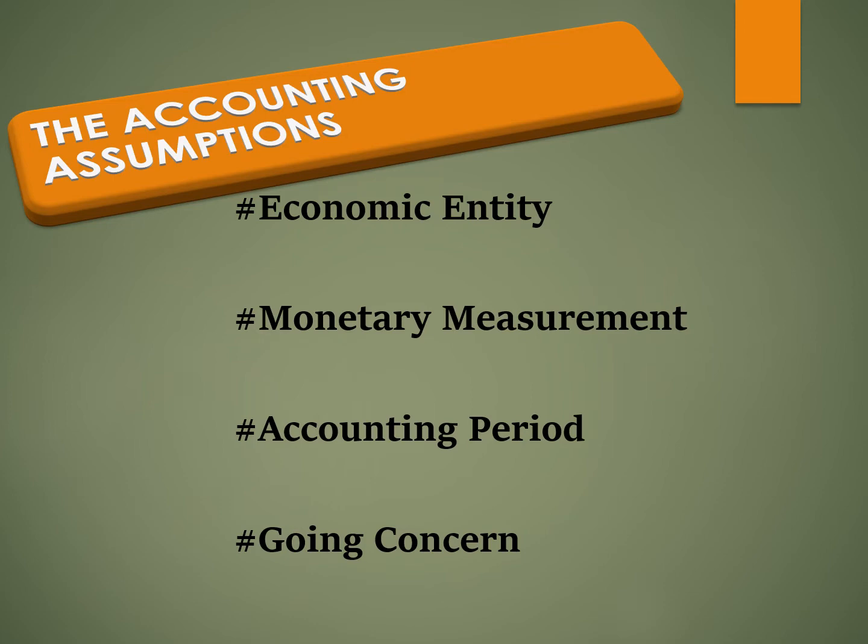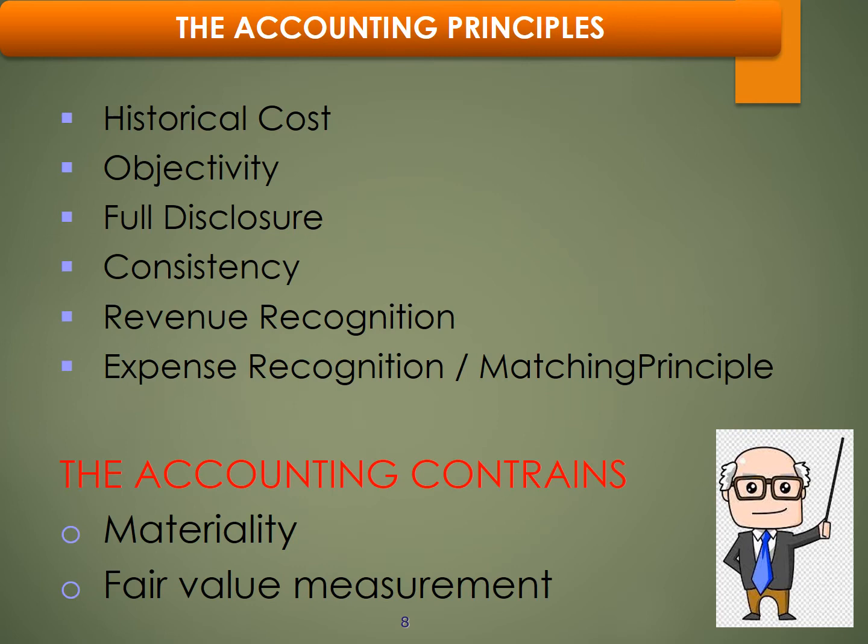Accounting period, 4. Going concern. The accounting principles are historical cost, objectivity, full disclosure, consistency, revenue recognition, expense recognition, matching principle. The accounting constraints are materiality and fair value measurement.